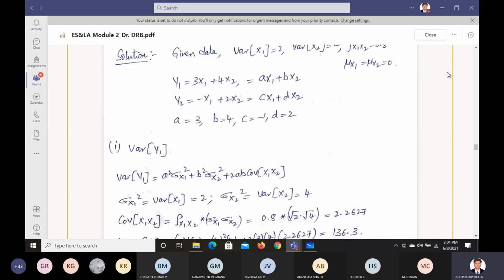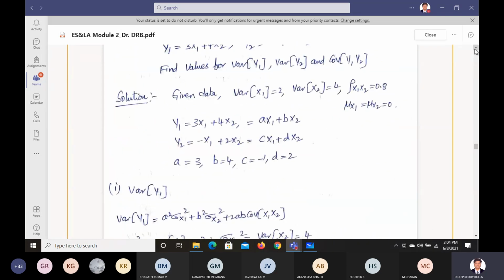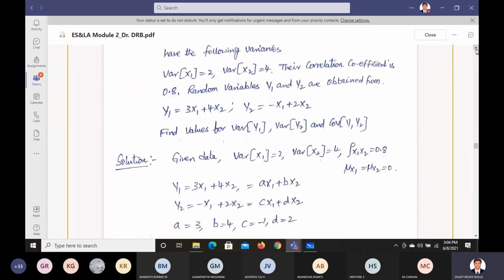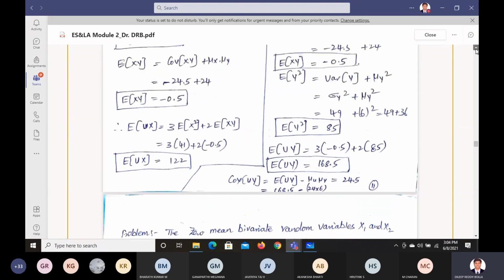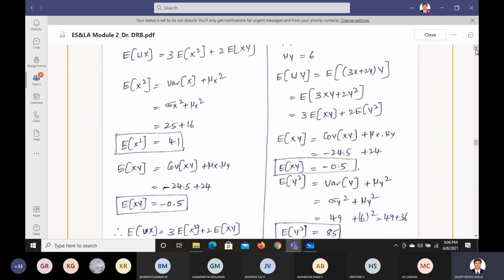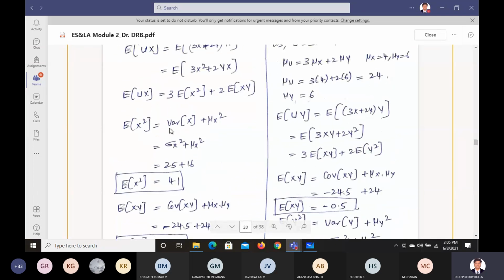Okay. So 3x square plus 2xy. What is this E of x square? So E of x square is what? Variance of x plus mu x square. What is the variance of x? It is sigma x square. Correct. And sigma x square is 25. Mu x square is 16. So total it becomes 41.